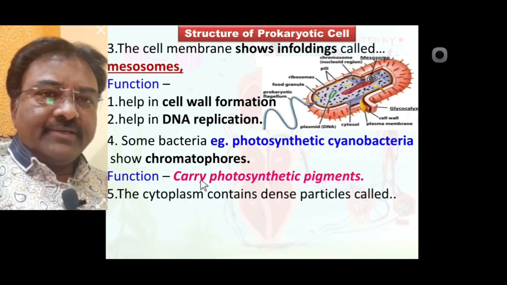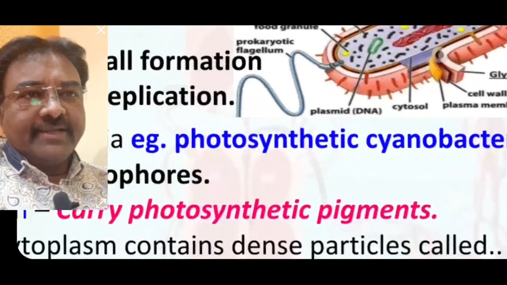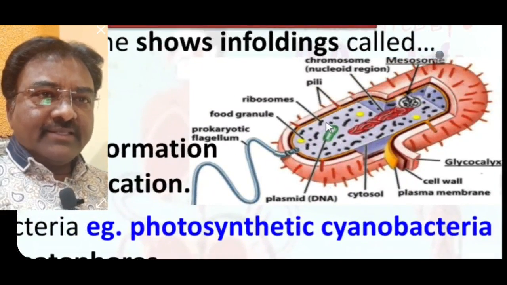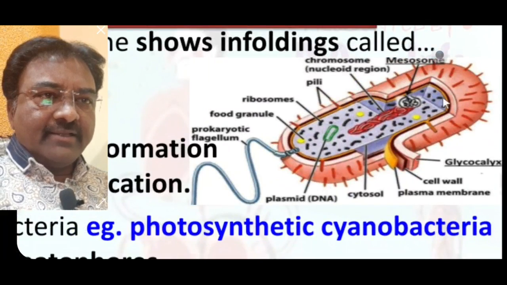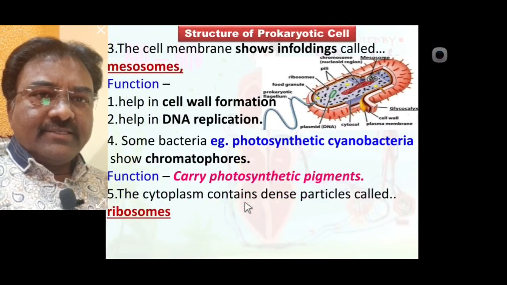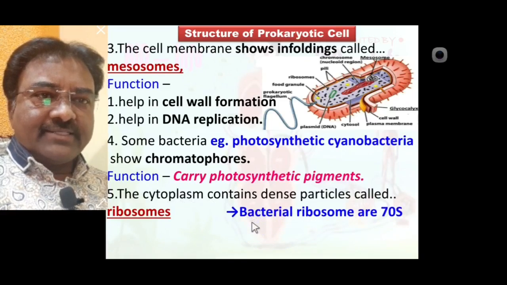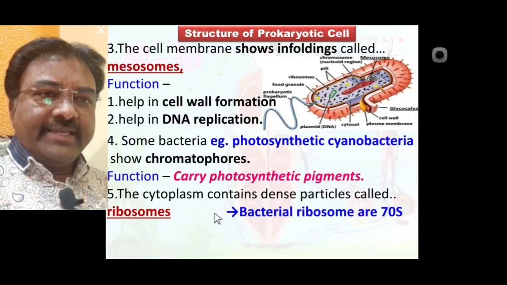Point number 5: the cytoplasm contains dense particles called ribosomes. Seen here in the diagrammatic representation, these are the dense particles, black colored, seen in the cytoplasm, called ribosomes. In a prokaryotic cell or bacterial cell, ribosomes are 70S type.